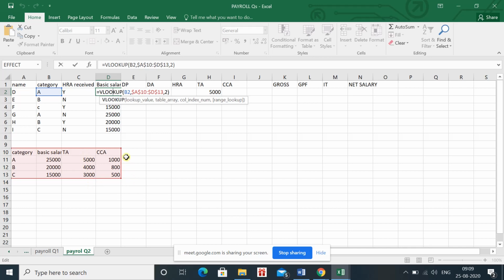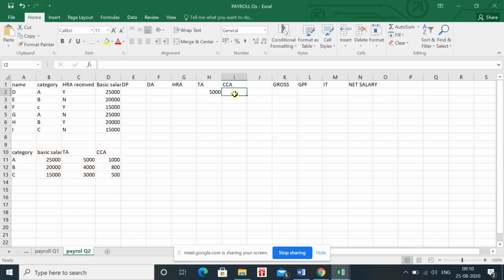And when we apply the formula for CCA, you will see that we will write column number 4 here instead of column number 2. So everything will be the same. For the CCA, the value which we will change is the column number. Read it carefully and you will see that I am typing the same formula for CCA also. Now in case of CCA also we have a category. This means we have to apply the lookup formula.